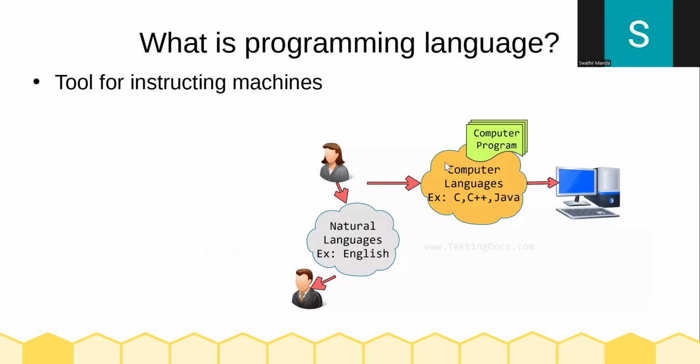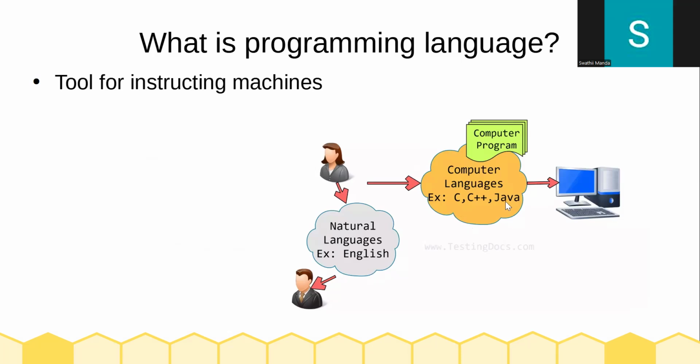Computers understand only programming languages like C, C++, Java. We know only English. By using English or Telugu or Marathi or some other language, we can communicate person to person. In order to communicate person to person, we need a language like English, right? So in order to communicate with the machines, we need a programming language.